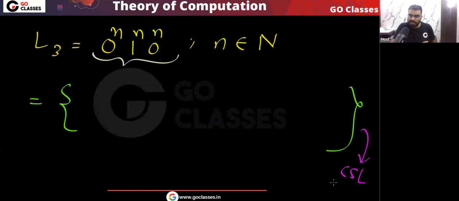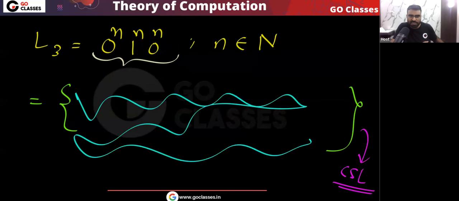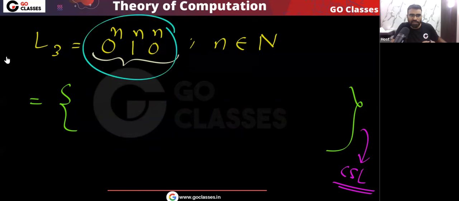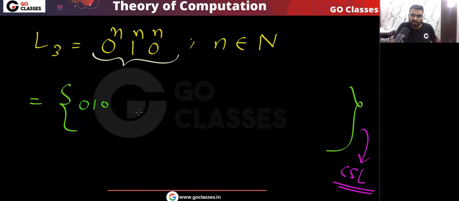I told you that any language for which you can find exactly which strings belong to the language without depending on any encoding, that language will be CSL. Here you can notice I can easily find the strings in the language. If you take n equal to 1, this string will belong to the language. If you take n equal to 2, this string will belong to the language.